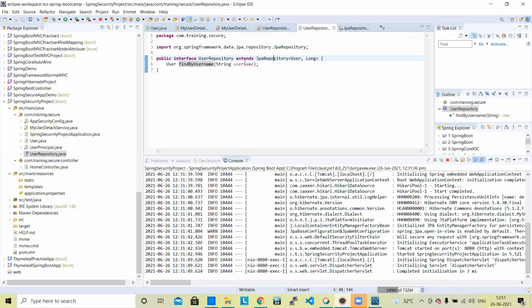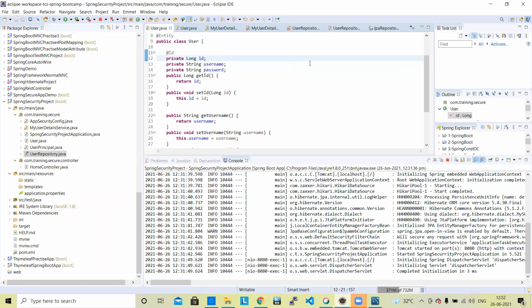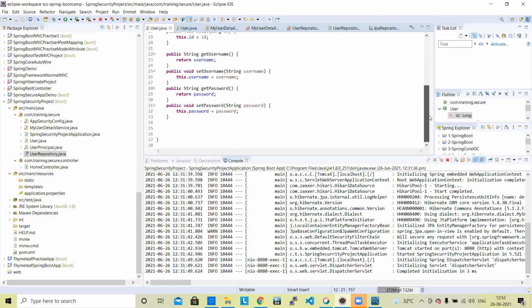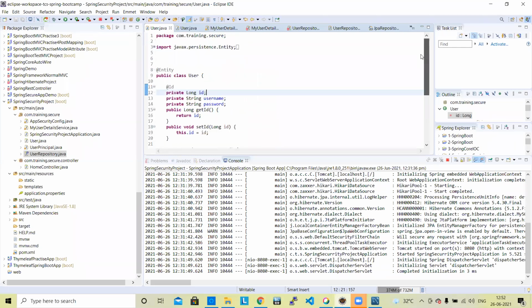Find by username, string username. Okay, string username, user. It is coming.